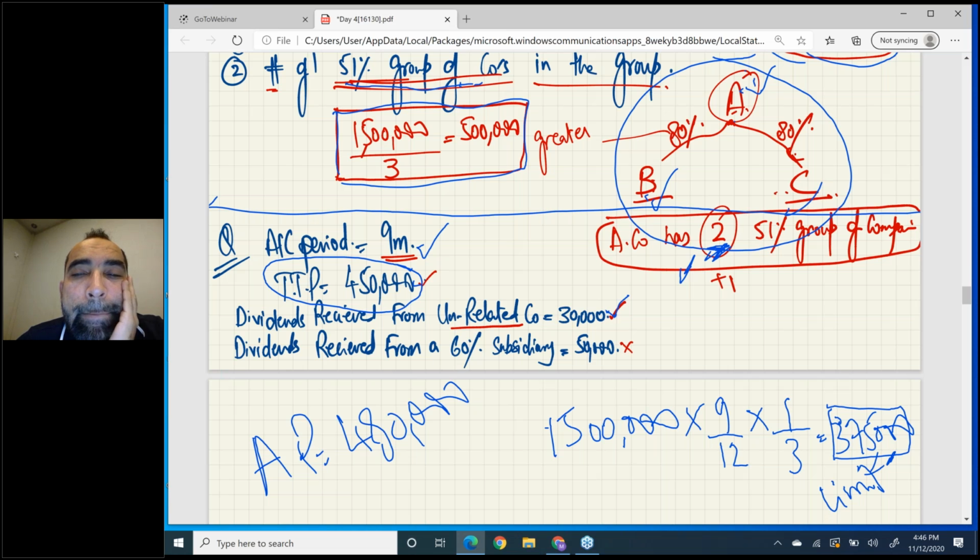One biggest mistake, never forget: large and small company has nothing to do with tax computation. Tax computation is the same for everybody. Large and small are linked with tax payment. Large and small companies are just used to decide when you have to pay the tax. Don't forget this.